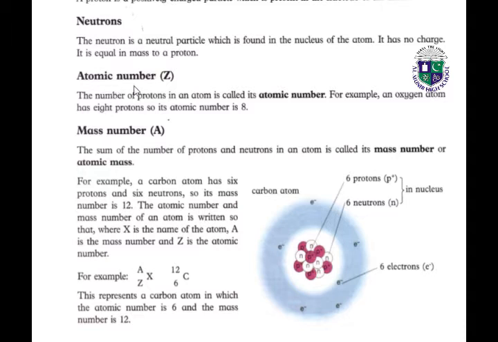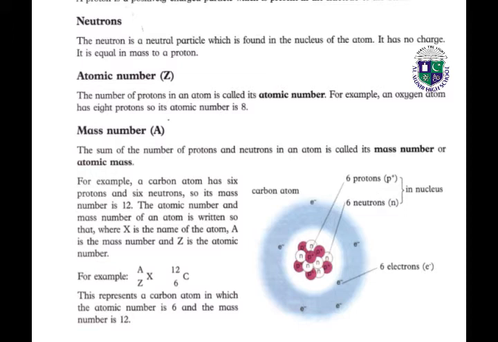What is atomic number? We denote atomic number by Z. The number of protons in an atom is called its atomic number. So whatever the number of protons in any atom is called its atomic number. For example, an oxygen atom has 8 protons, so its atomic number is 8.